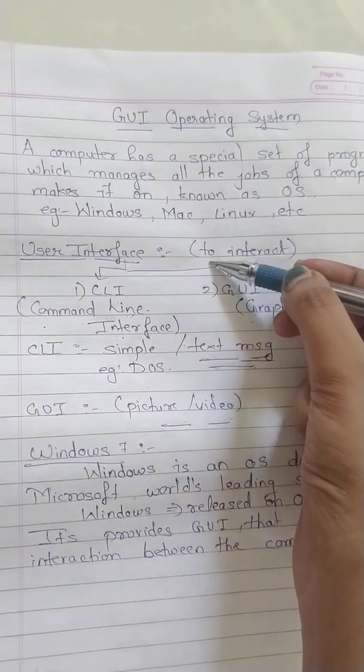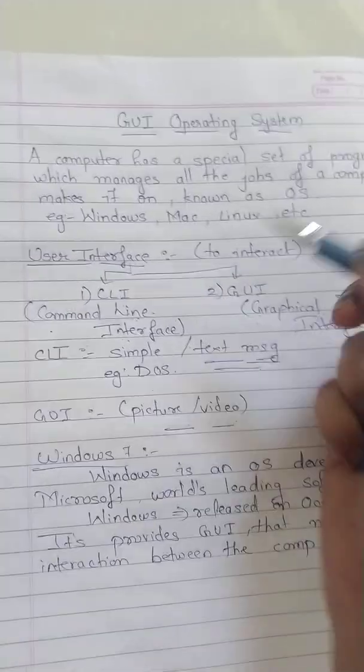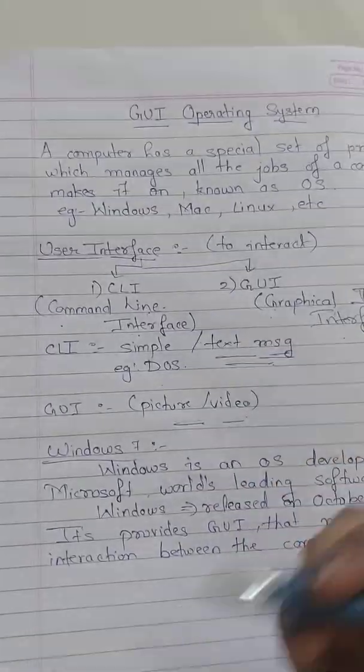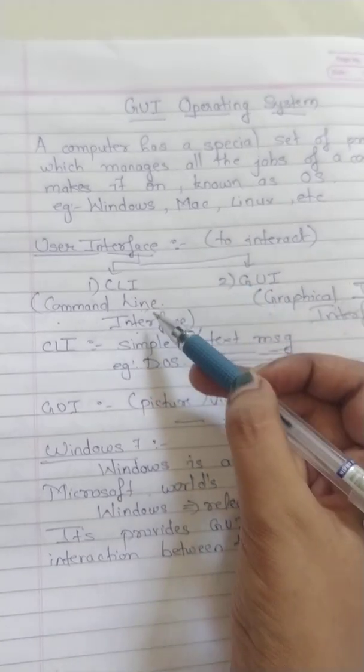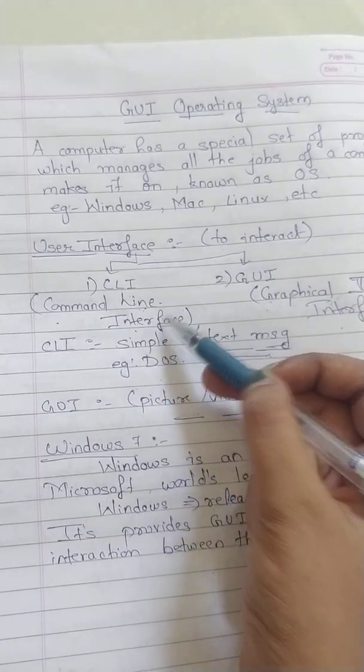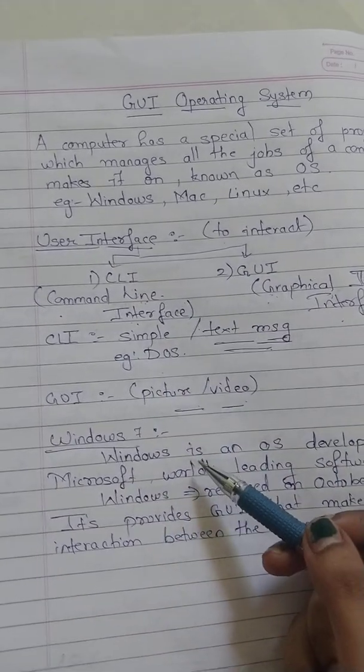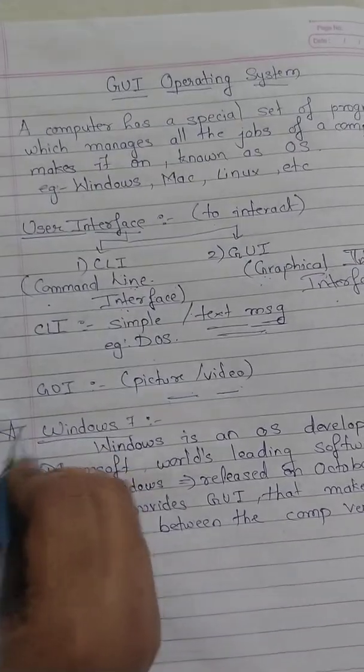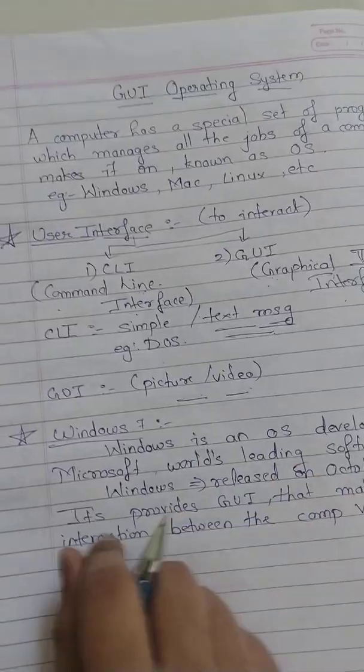You understood what is user interface? User interface means to communicate and interact with each other. It is divided into two types, that is CLI and GUI. Now the next topic is Windows 7.